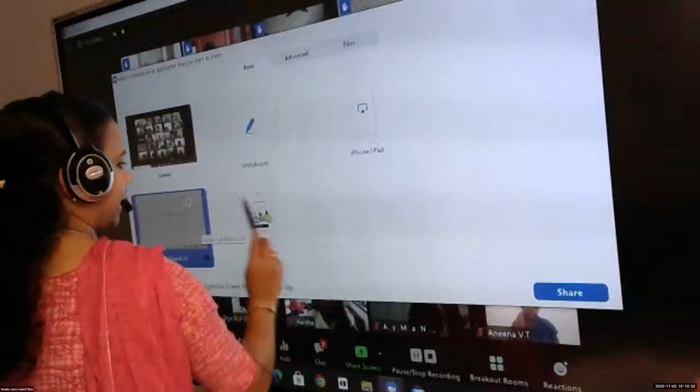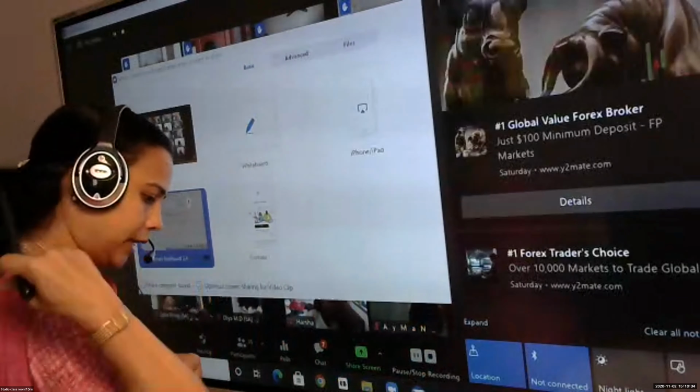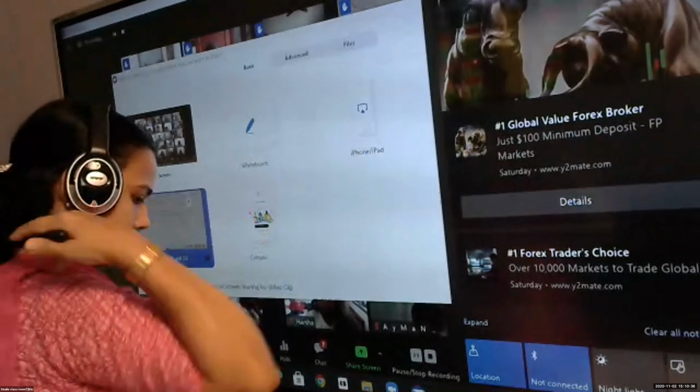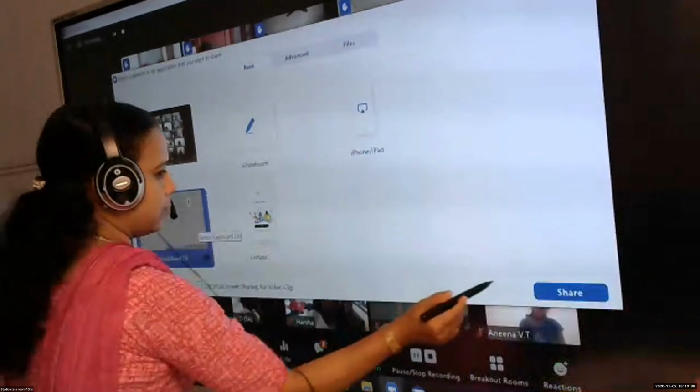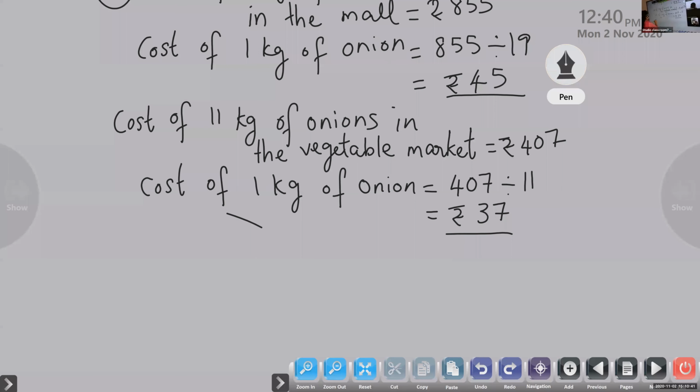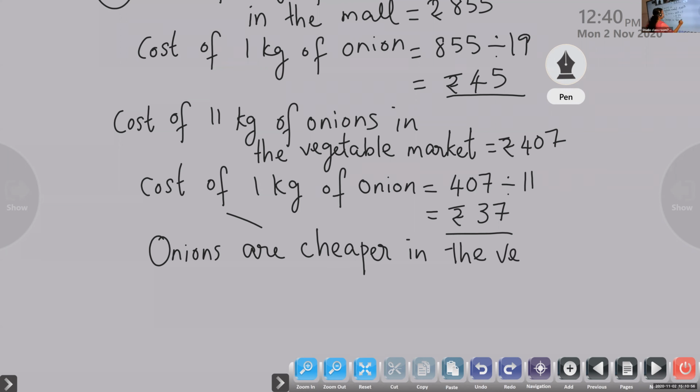Okay, so children, here we can write: onions are cheaper in the vegetable market. That we can write first. Now, the cost of 5 kg you have to find out.